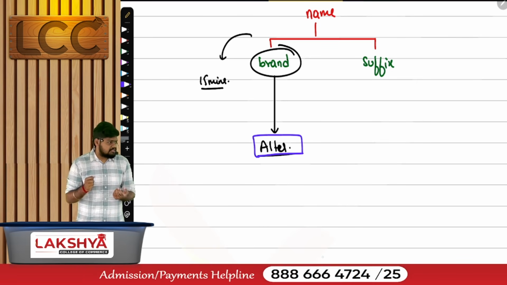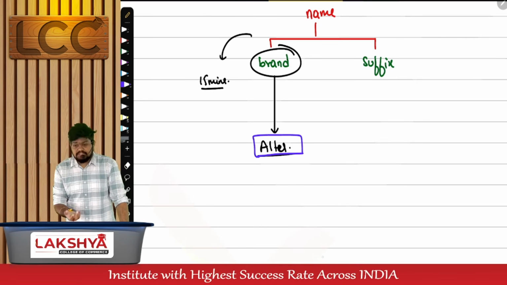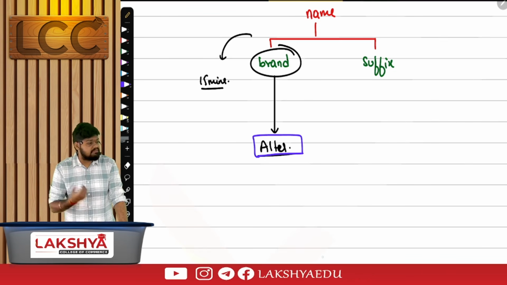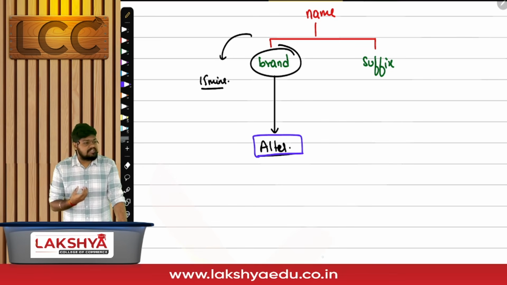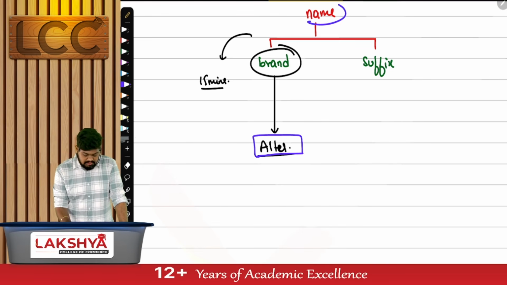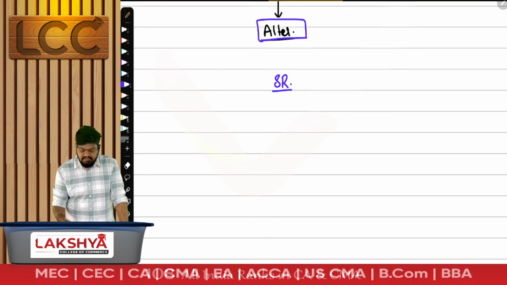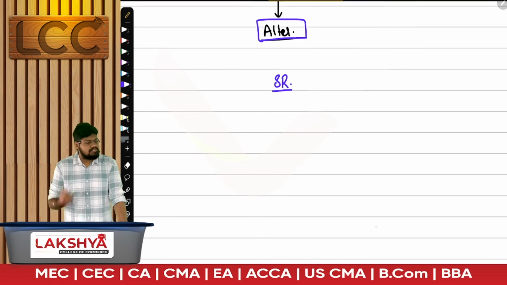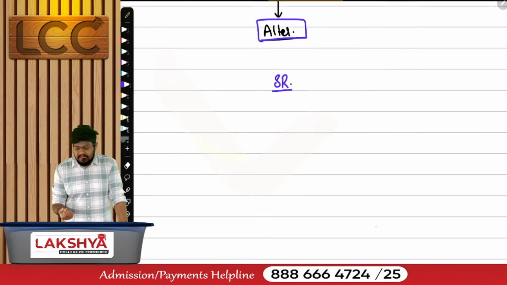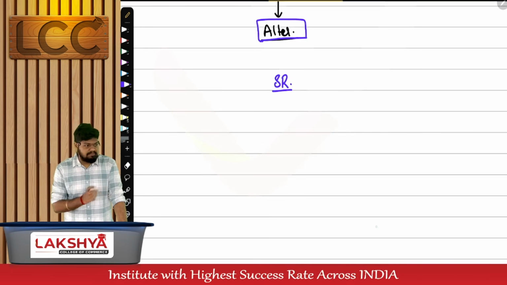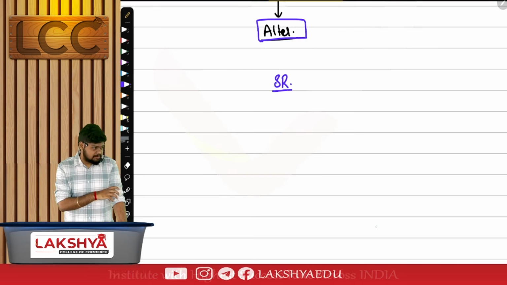Now, once the general meeting is conducted, we'll propose it to the shareholders, explain it to them, and then pass a special resolution. Once the special resolution is passed, we can start altering our name clause. The name clause can be altered after passing which resolution? Special resolution. If I had to put it in one word, what should be there to alter my name clause? Special. But there's a lot of background that happens behind this special resolution.